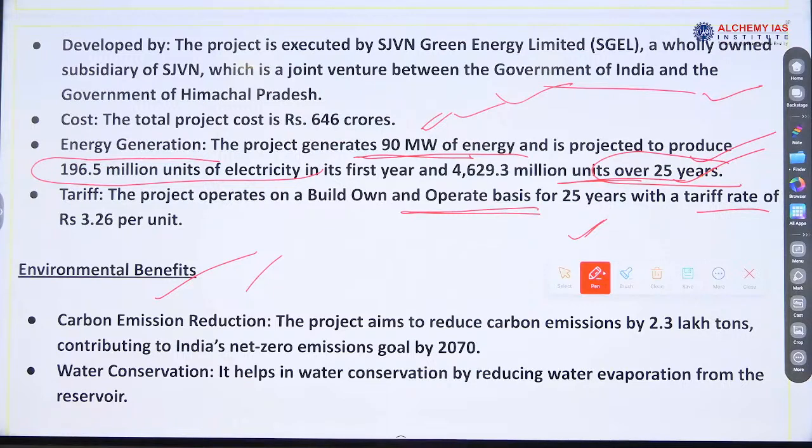This is the first thing that comes into our mind. Energy and electricity.